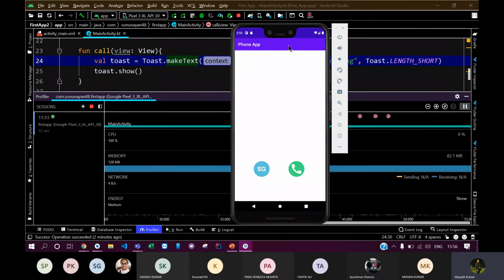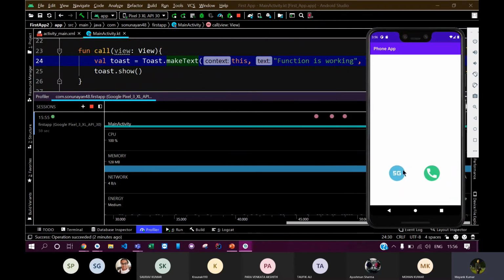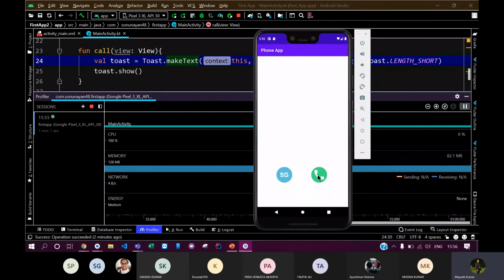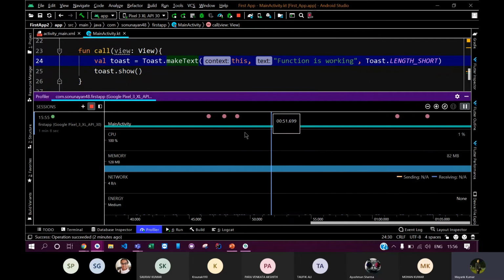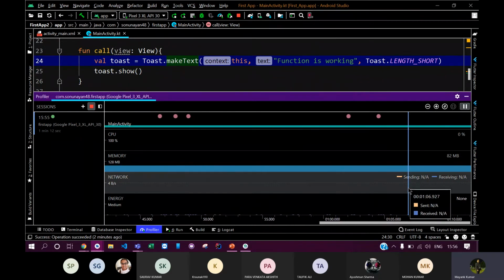Here are three dots, which means I've done three taps. As I do more taps, you will see more dots here as well. Similarly, in the network section, my app is currently not using any internet. This is what the Android Profiler tool helps you visualize.